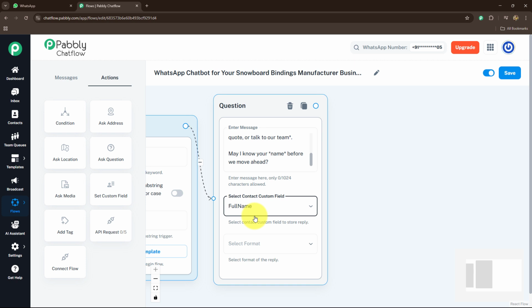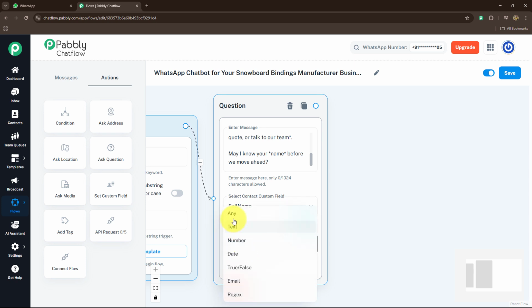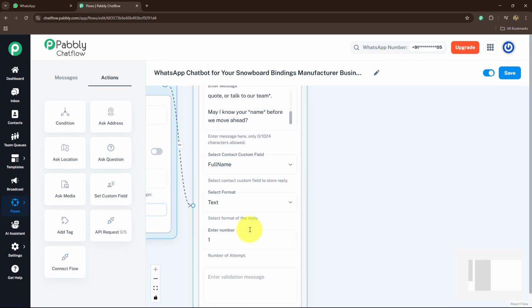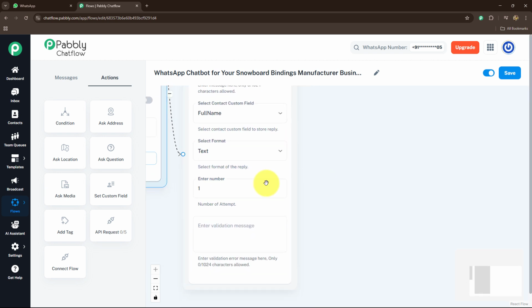All right, now let's move forward. And here I'm going to select text as the format of this name. If you want to provide reattempt chances, you can also enter the number over here, and also the validation message if you want to send any.